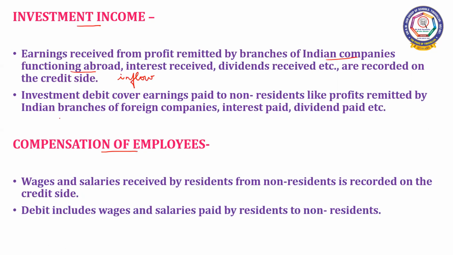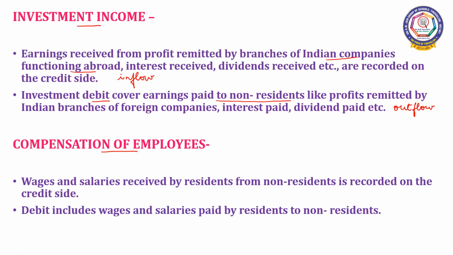At the same time, the debit covers earnings paid to non-residents, like profits remitted by Indian branches of foreign companies, interest paid, dividend paid, etc., as there is outflow of currency.